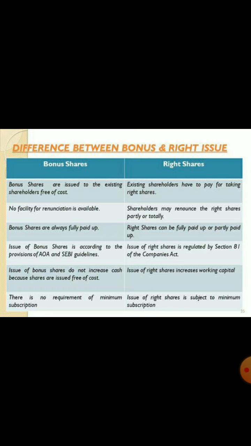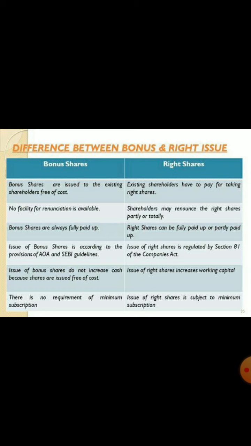Issue of bonus share doesn't increase any capital since already reserve and surplus lying in the business is transferred to the share capital, but right shares bring some amount of working capital for the company since new payments are made on the share issue.